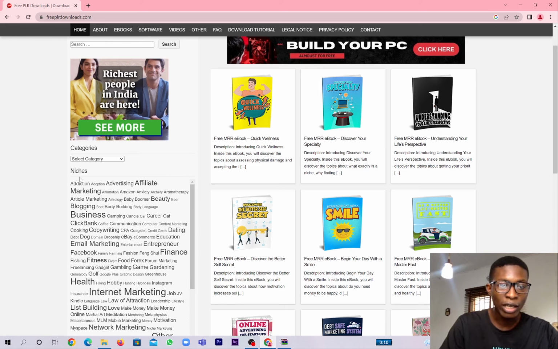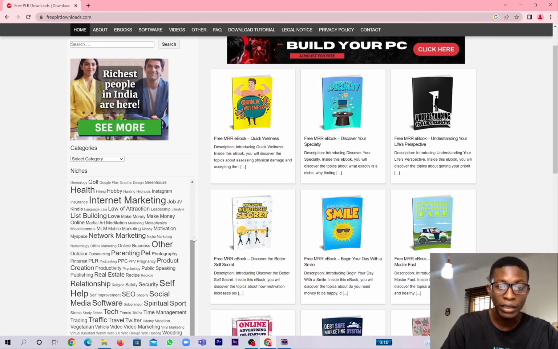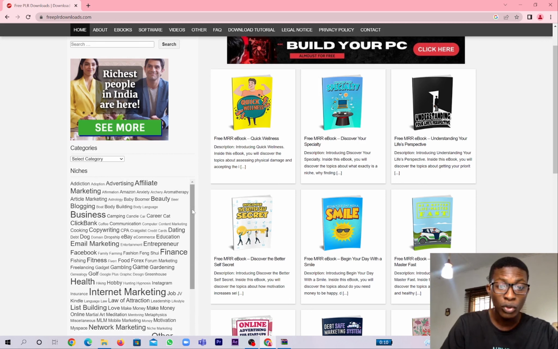On the right side here, you're going to see categories. You can see niches. These are thousands of niches that you can download. I'm going to be sharing with you the niches that I advise you to download, and it will really help you to sell fast, because that is what we want to do: sell fast and get customers. Here, you can see addiction is a good niche that you can sell.